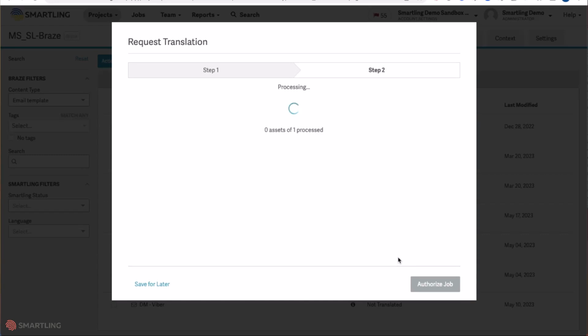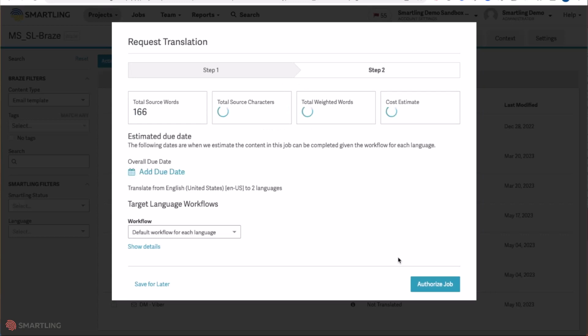The Smartling dashboard will then give the user the ability to understand how much content is being requested for translation, and how much leverages the translation memory, such as reuse of footers, headers, or shared content across pre-translated assets.